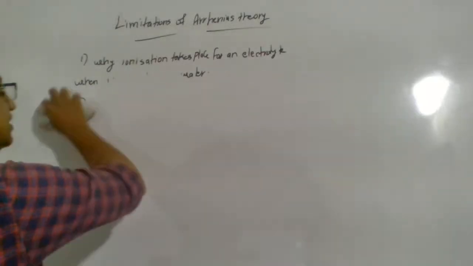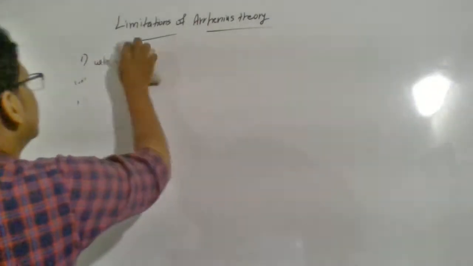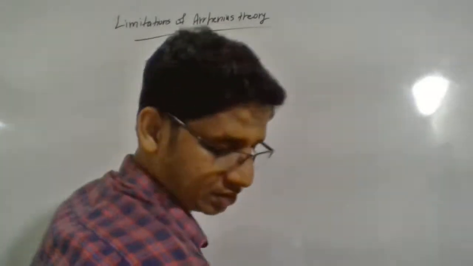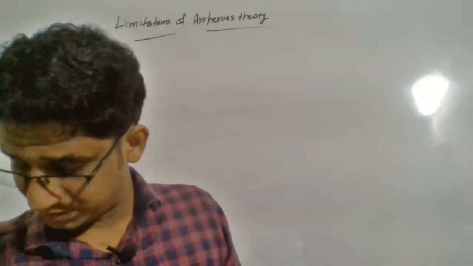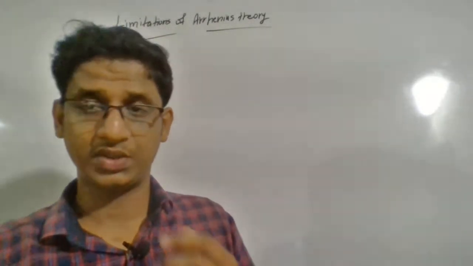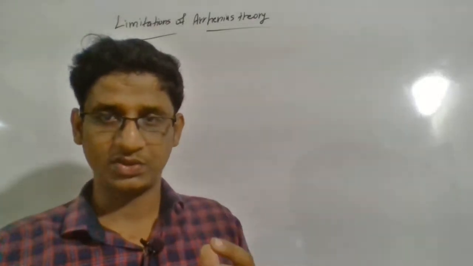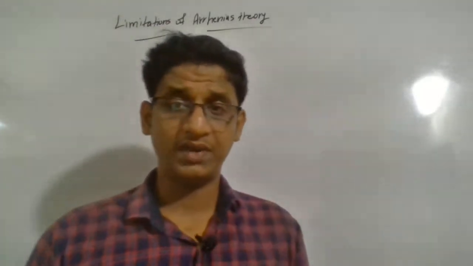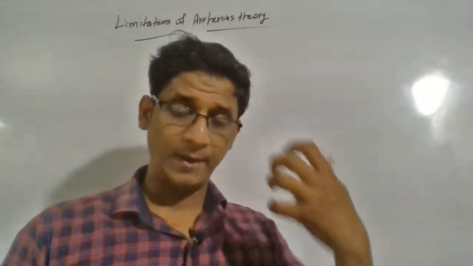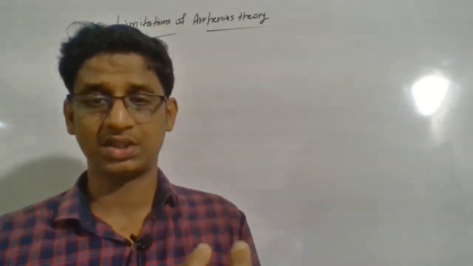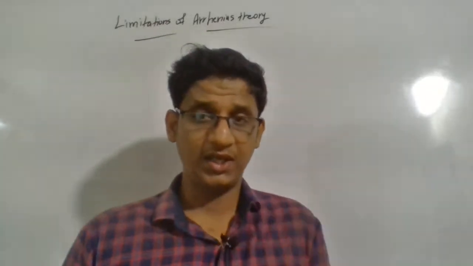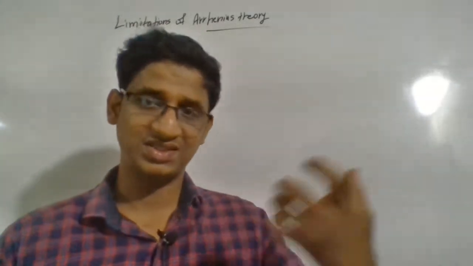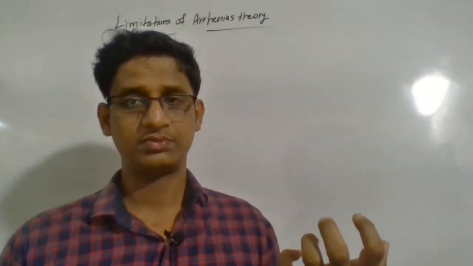So what is the difference in acid base neutralization? During the acid base neutralization, heat energy will be released. So the amount of heat energy released at a low concentration and high concentration has to be different if the degree of ionization is different at different concentration.